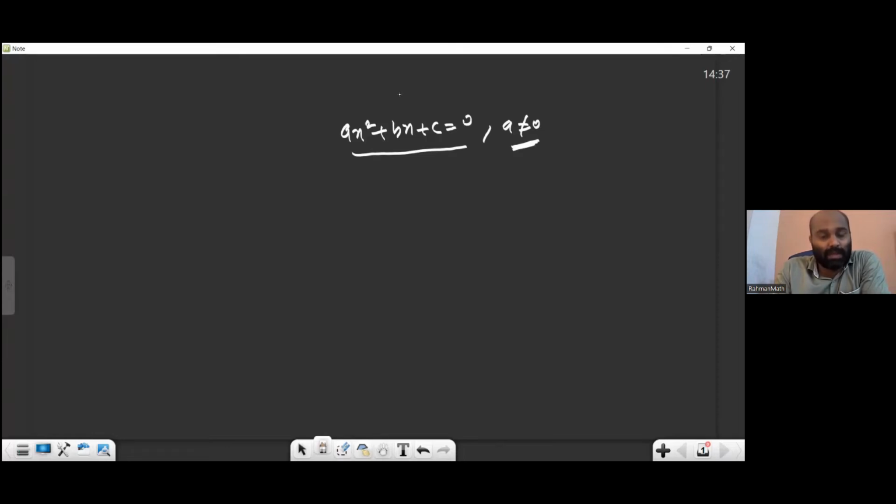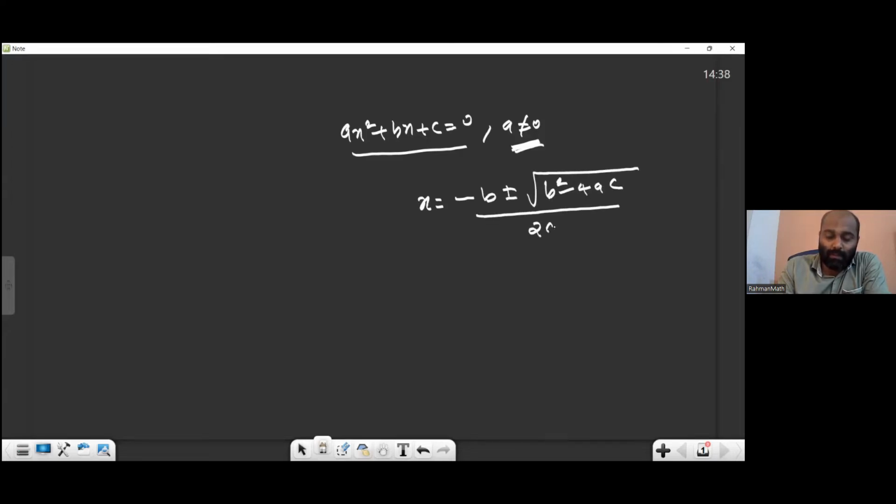Ax square plus bx plus c equal to 0, where a not equal to 0. This condition is very important. Even if they are asking an MCQ question, you should know a not equal to 0. The solution of the quadratic equation ax square plus bx plus c equal to 0, a not equal to 0, is given by x equal to minus b plus or minus root of b square minus 4ac all divided by 2a. Here, what is a common mistake many people are making?